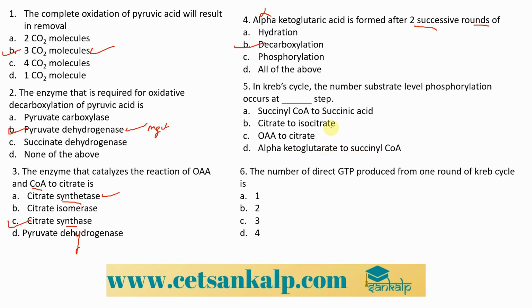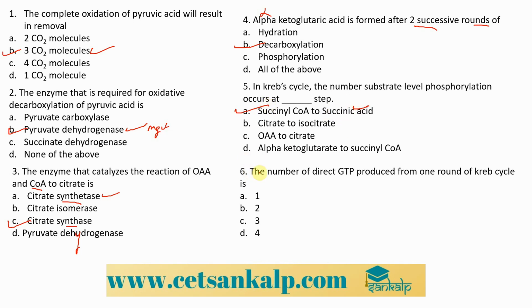So we know that the ATP is mainly formed at the step by removing the coenzyme A, SH bond from the succinyl-CoA to give us the succinic acid, and that energy is mainly used for transferring one phosphate molecule to the GDP to give us the GTP. So this is what we know. Hence, we can say that this is the first step. The first option is the right answer over here, that is succinyl-CoA to succinic acid.